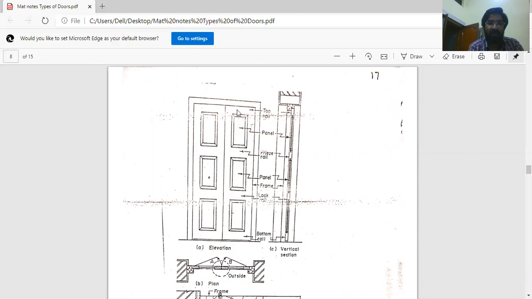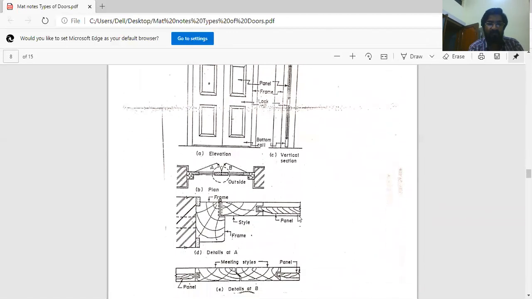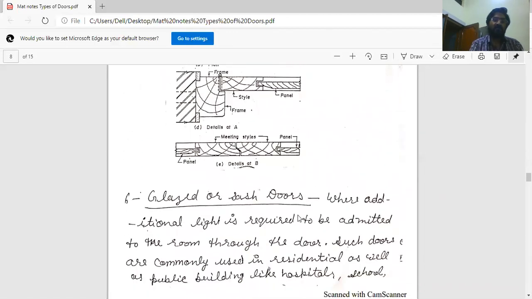These are the top rail, cross rail, lock rail, bottom rail, and these are the panels, and this is the stile, and this is the frame. This vertical portion and this horizontal portion assembly is the frame. This is the framed and panel door.